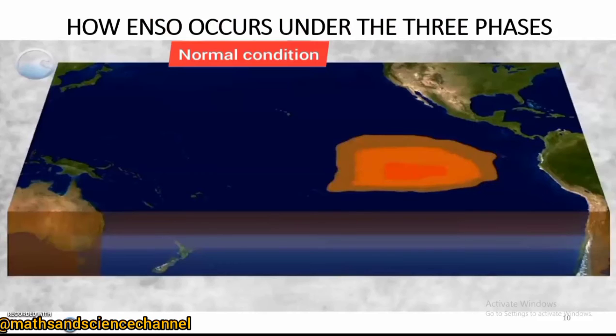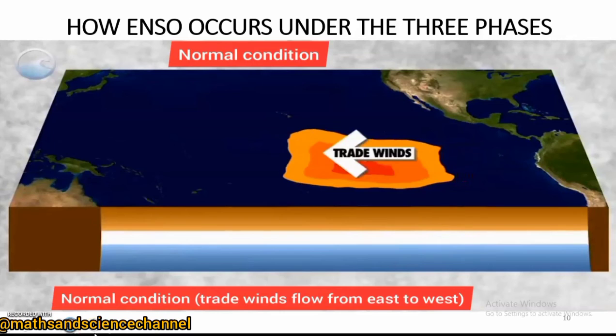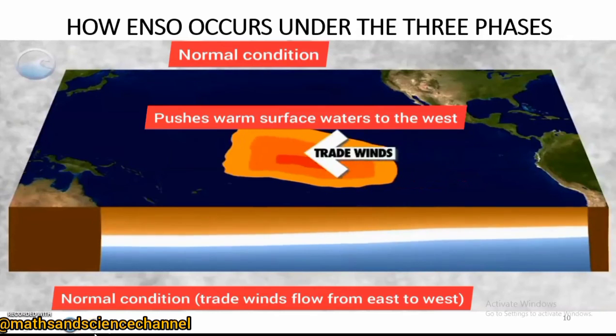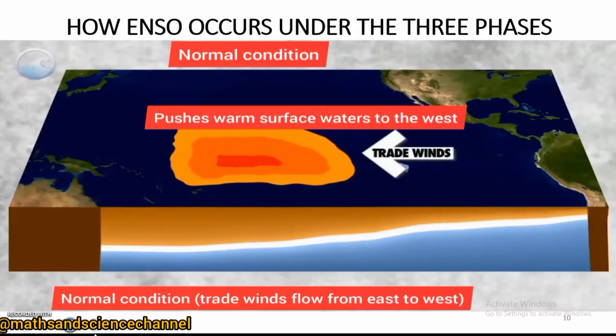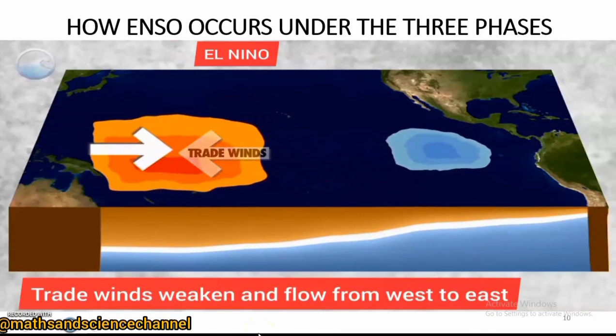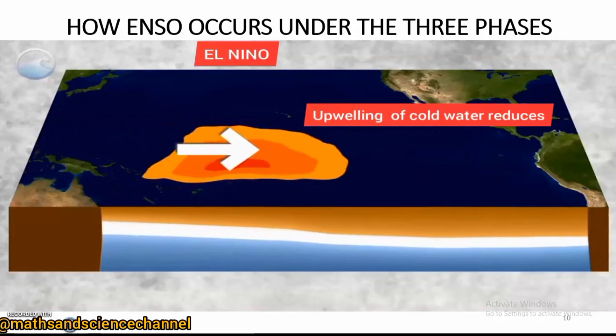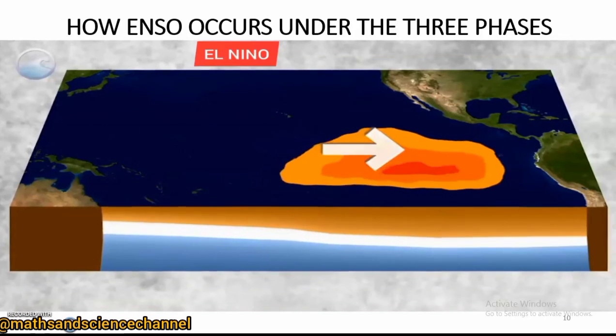Okay, so now let's look at a summary of all the phases. Conditions: trade winds, which blow from east to west, push warm surface waters towards Asia, piling them up in the western Pacific. In some years, though, the trade winds weaken. The warm surface water moves eastward and reduces upwelling of cold water off the coast of South America.